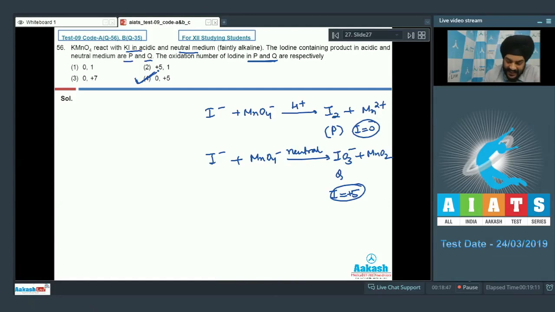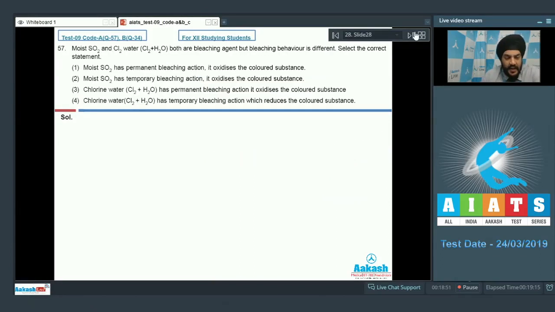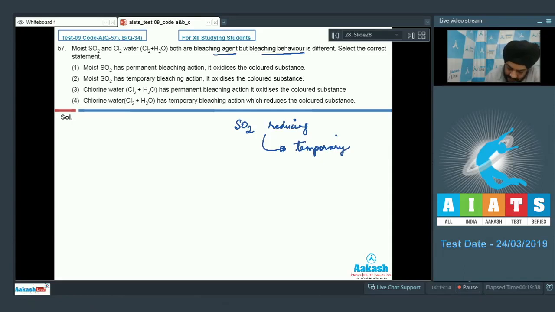Let us look at the next question. Question 57. Moist SO2 and Cl2 water, both are bleaching agents, but the bleaching behavior is different. Select the correct statements. So if we talk about moist SO2, it is reducing in nature.